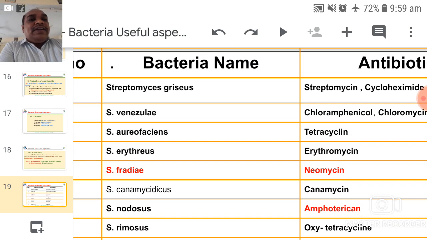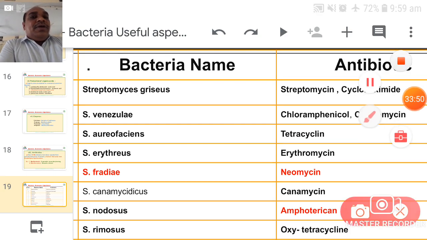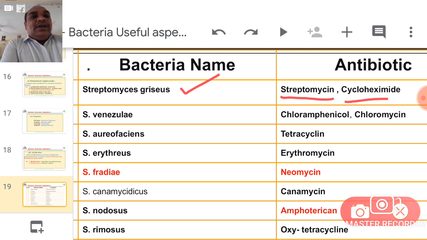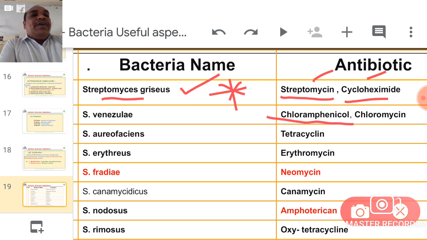Learn this table by heart; it is very important for entrance. Streptomyces griseus is a bacteria name. From it, two types of antibiotics are obtained: streptomycin and cycloheximide. It is important for entrance.